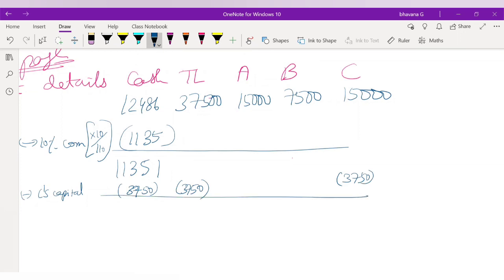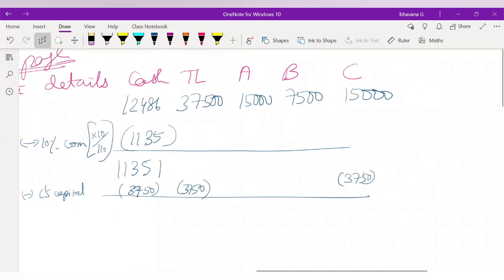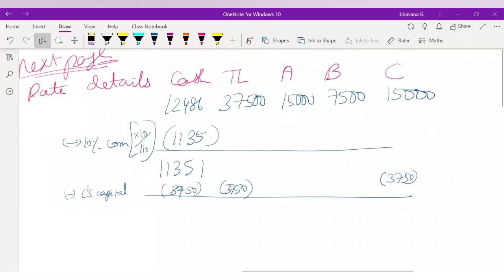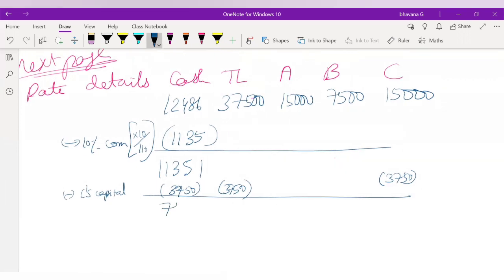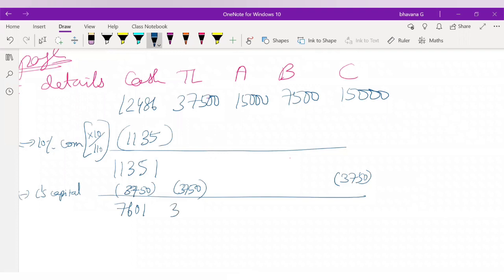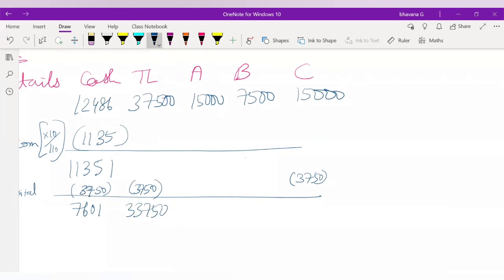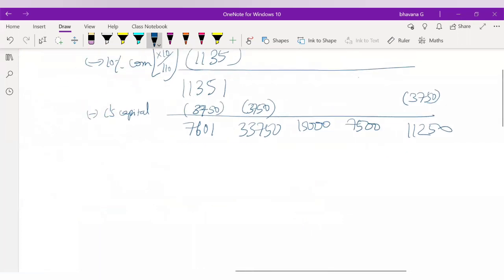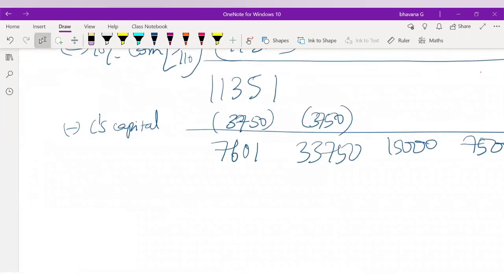If you do this, the remaining cash balance which you will have with you is 7,601. The total liabilities which you will have with you is 33,750. And C's balance would be 11,250. We'll also write A's and B's balance here. It will be 15,000 and 7,500. So this remaining balance of 7,601, who will you distribute to next?